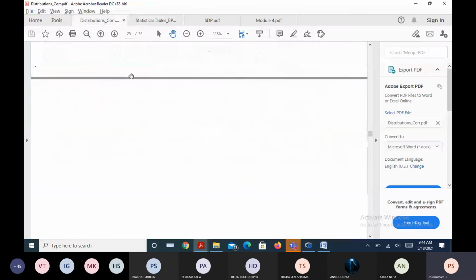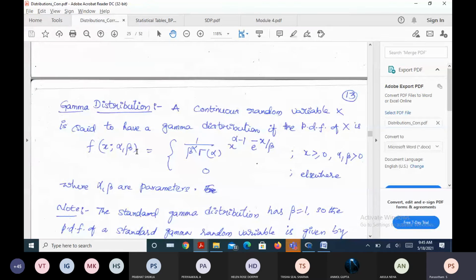What is the gamma distribution? This is also called the Erlangian distribution. A continuous random variable x will have a gamma distribution with probability density function f(x; alpha, beta), where alpha and beta are the parameters and x is greater than or equal to 0. What is the domain of gamma?